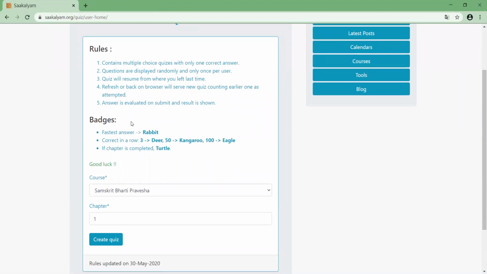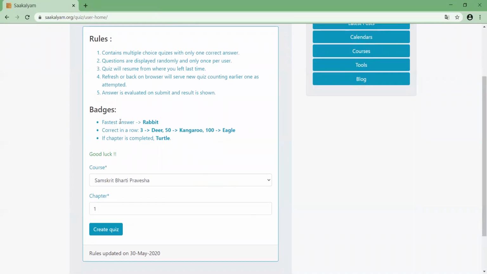After doing the quizzes, you will get some badges to keep you motivated and continuing. If you have answered a quiz faster than others, you will get a rabbit; rabbit means Shashaka Padakam, as we have written there. If you answer 3 correct in a row, you will get a deer badge. 50 in a row gets a kangaroo badge, and 100 in a row correct gets an eagle badge. If you complete a whole chapter, right or wrong, you will get a turtle badge. These badges are chapter wise.